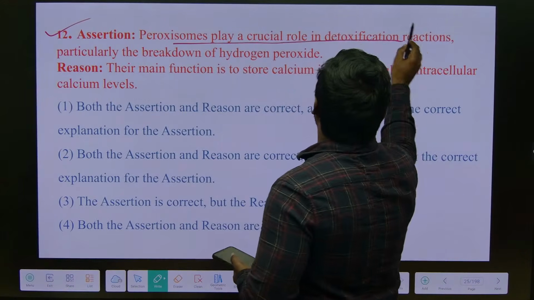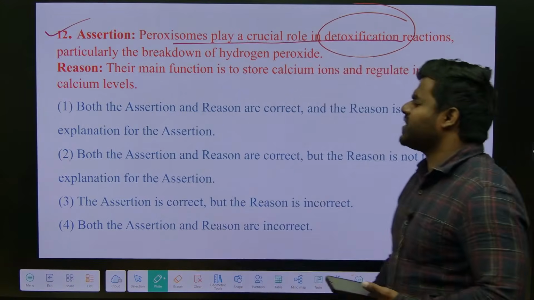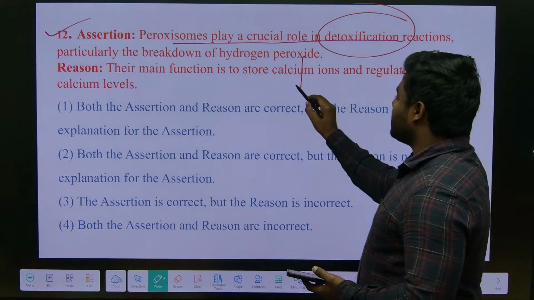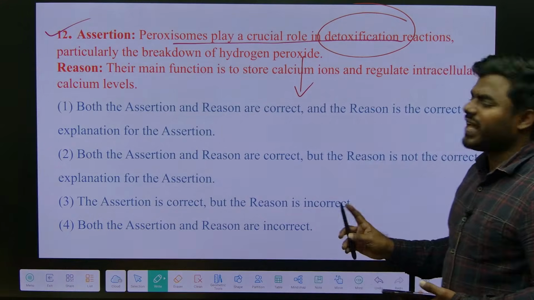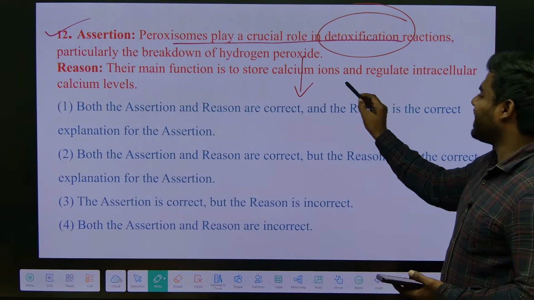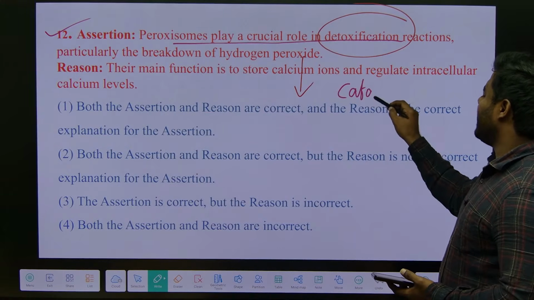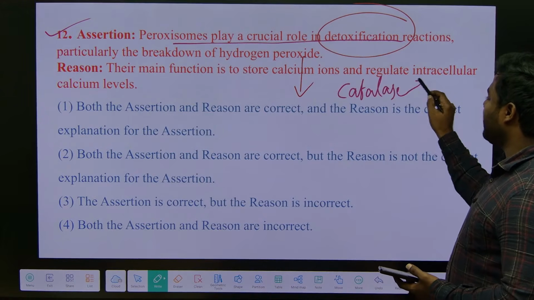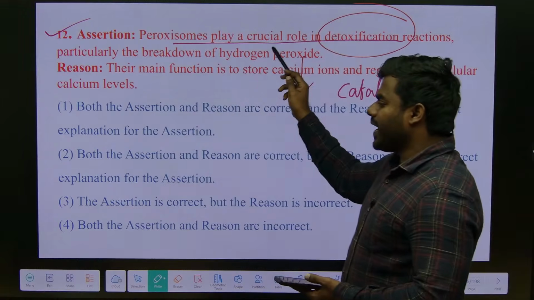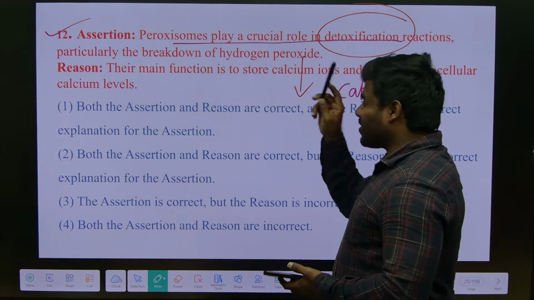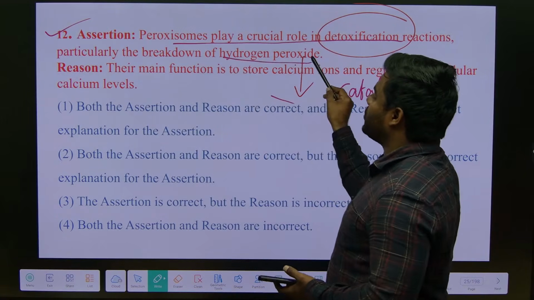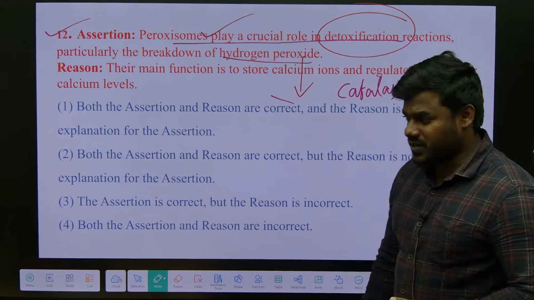Peroxisome plays a crucial role in detoxification reactions. Is it? Tell me, Mamata, what is the name of the enzyme that breaks down H2O2? Catalase. So catalase is present in the peroxisome, which is involved in both making and breaking down H2O2.